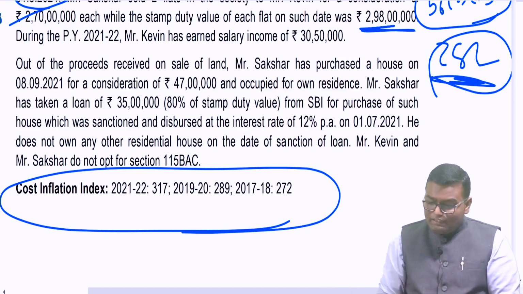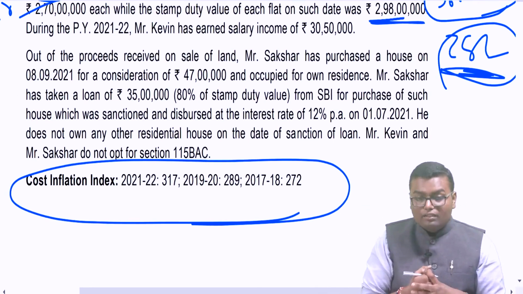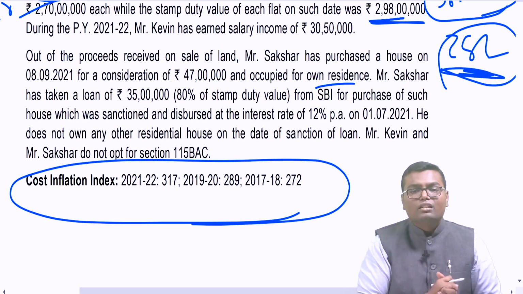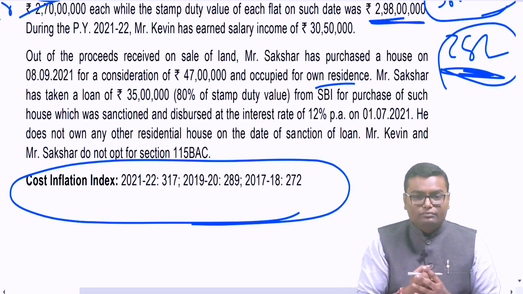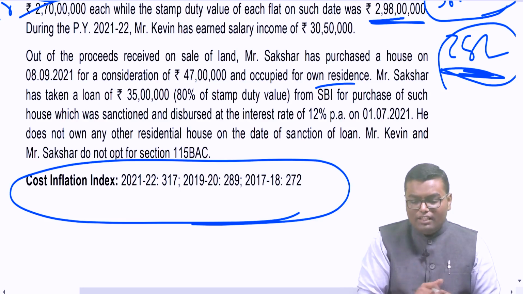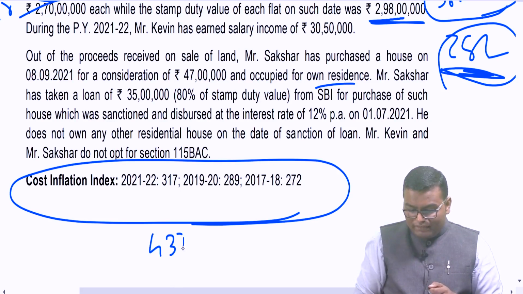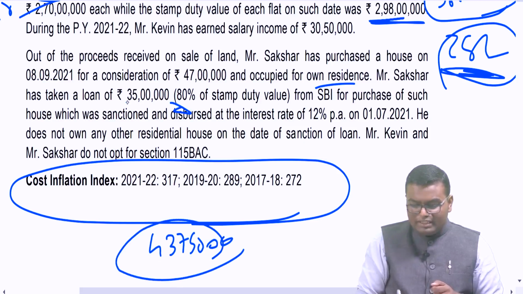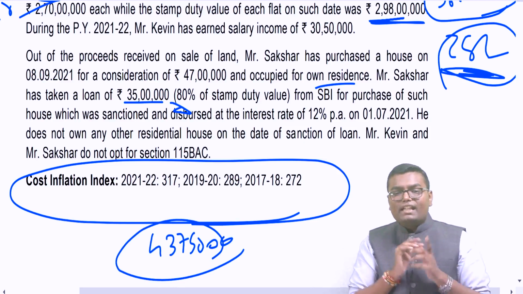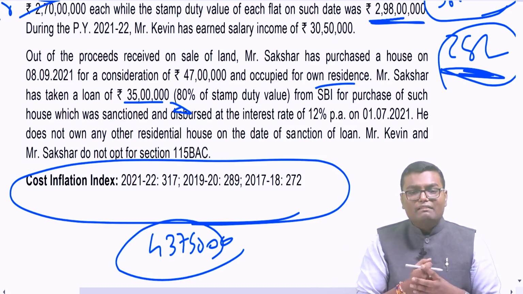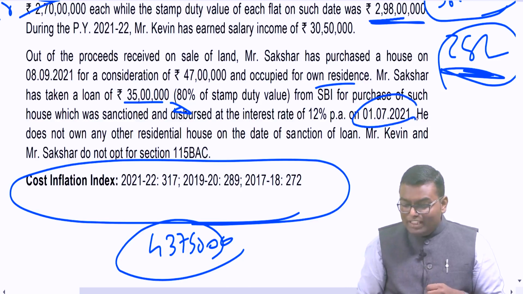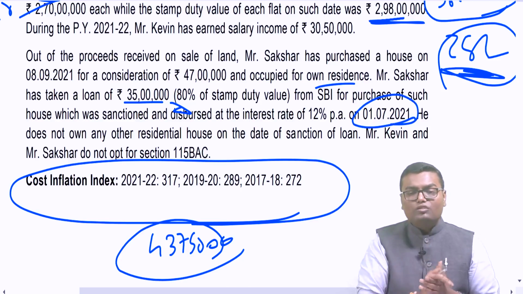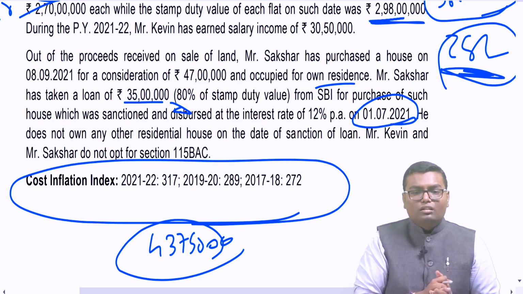But the point is, I have purchased a house property for rupees 47 lakh for own residence, that means it is SOP. Mr. Sakshar has taken a loan of 35 lakh, which is 80% of the stamp duty value. So the stamp duty value of the property will be somewhat 43 lakh 75,000. I have taken the loan at 80%, that means 35 lakh, from SBI for the purchase of such house, sanctioned and disbursed at 12% on 1st July 21. He does not own any other residential house on the date of sanction of the loan. And assume both of them have not followed the optional tax system of 115BAC.